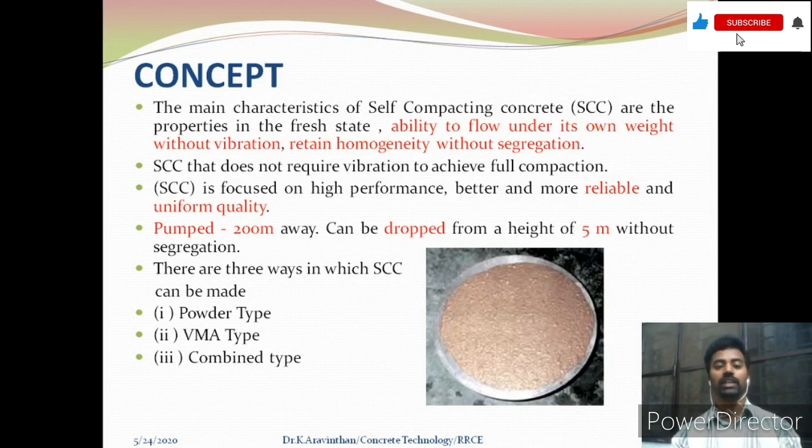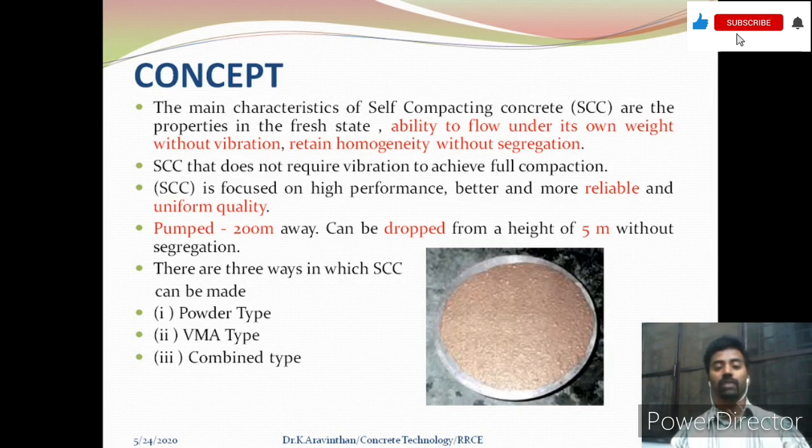So first thing is powder type. In powder type, generally you should add an equal amount of sand in the aggregate volume. So if you are adding 50% aggregate in the total volume, 25% should be fine aggregate and 25% should be coarse aggregate. This is matching the fine aggregate and coarse aggregate range.